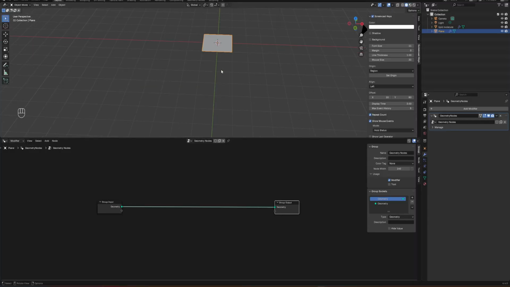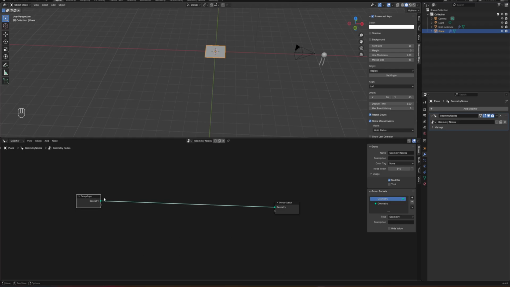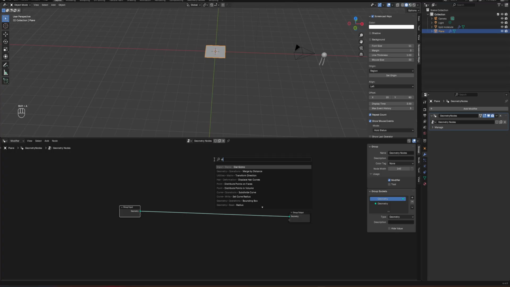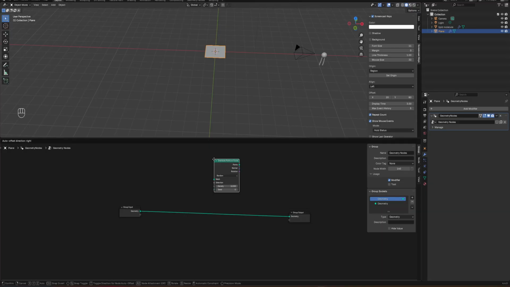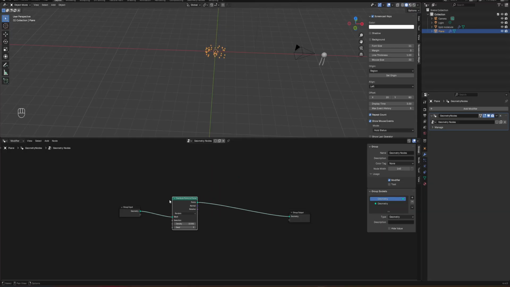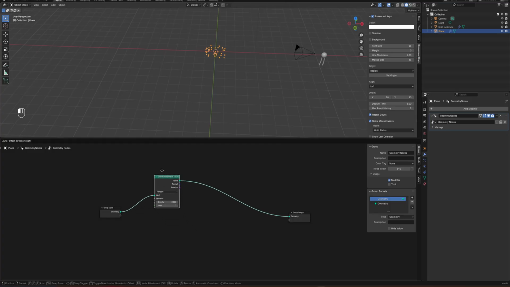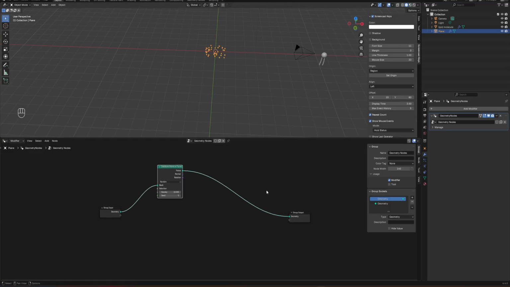Okay. The first thing I would like to do is get the node to distribute points on faces. I'll add it here like that. And then the second one is instances on points.